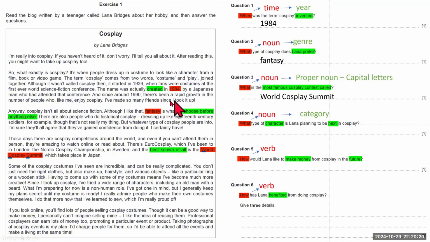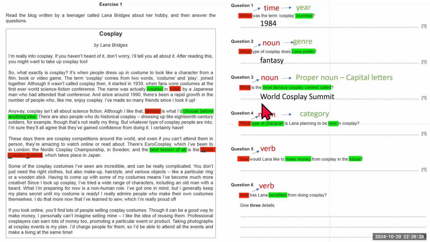As you can see so far, the answer in red is usually in the same sentence as the keywords. Here again, the answer in red is in the same sentence as the keyword. And again here. The other thing to notice is that the answers come in order. So you always have number 1 first, and number 2 will always be below number 1. And number 3 will be below number 2. The only question that is not in the right order is the last one, as I will show you later.